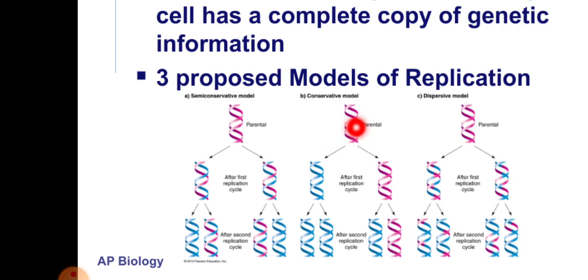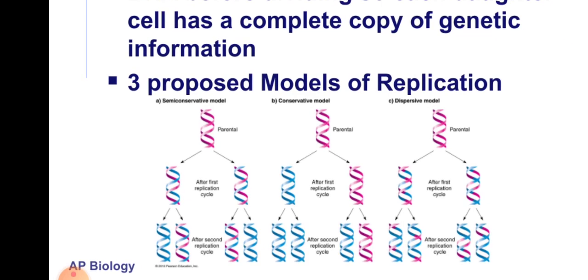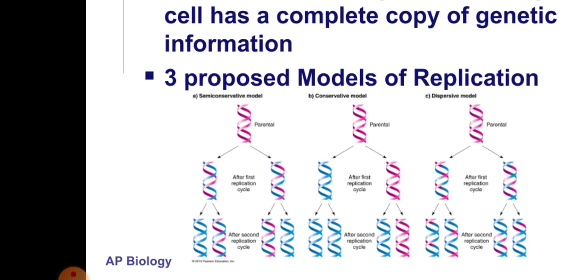In the conservative model, the parental DNA is divided into two daughter DNA. One daughter DNA is completely newly synthesized and the other is completely a copy of the parental DNA. In the second round of replication, we get newly synthesized daughter DNA and the older parental DNA, and one is a completely newly synthesized DNA. This conservative method of replication is not highly acceptable.